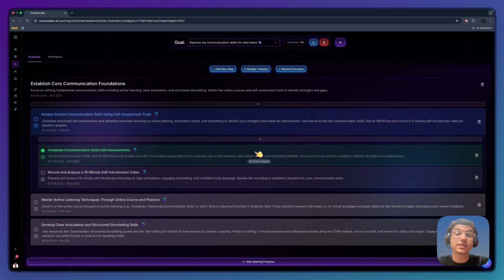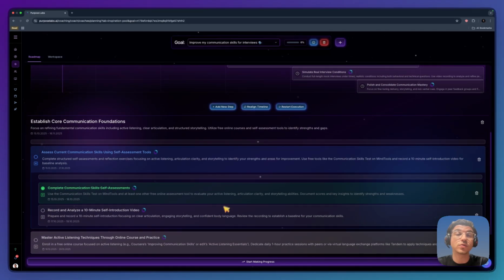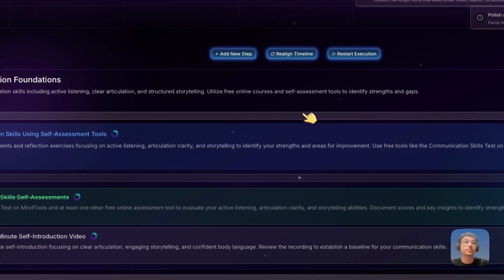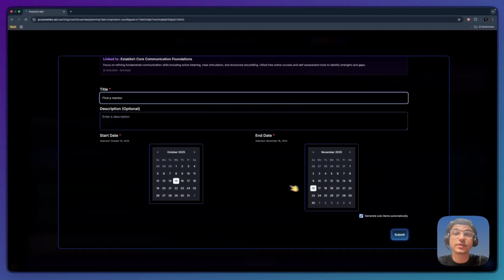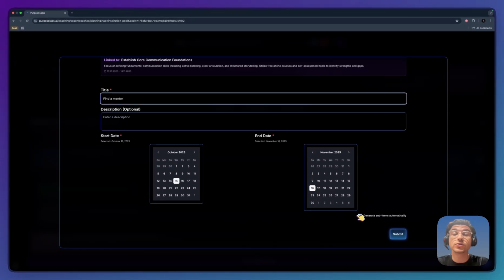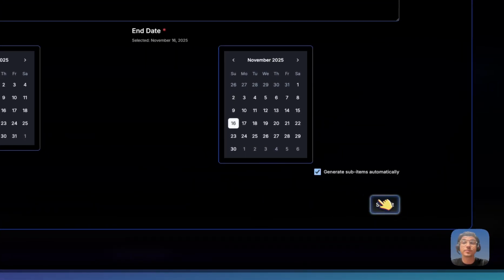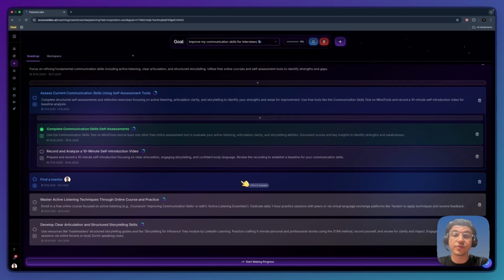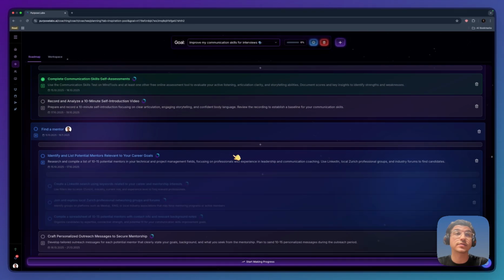If you think something is missing, you can add your own step, but also your own tasks. Plan specific dates for this task, and you can also choose to generate the subtasks automatically if you're not experienced in how you can achieve this, or manually. After your item is added, you can see the generated tasks.